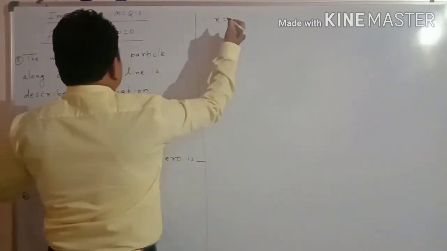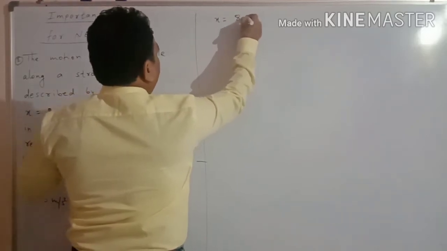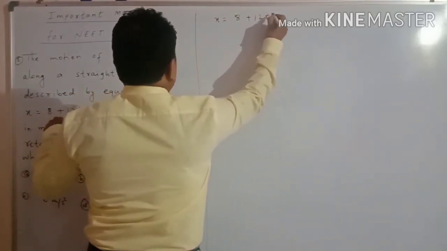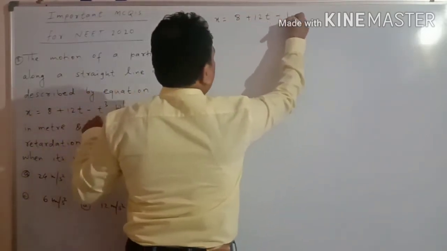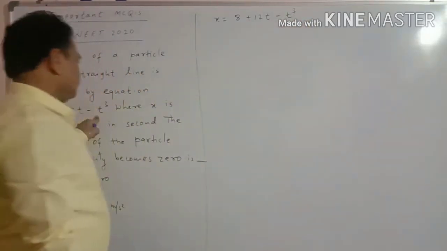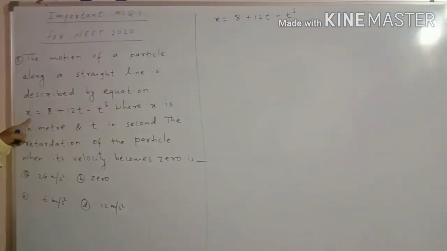So our given equation is x is equal to 8 plus 12t minus t cube. Here x stands for the displacement, which is in meters, and t is time. We have to calculate the retardation of the particle.